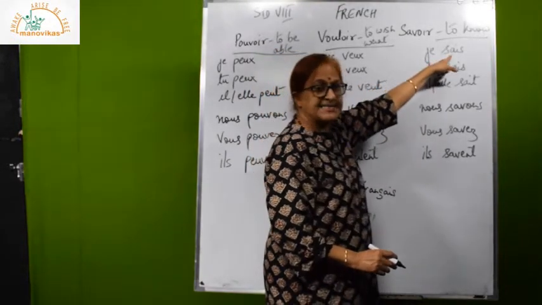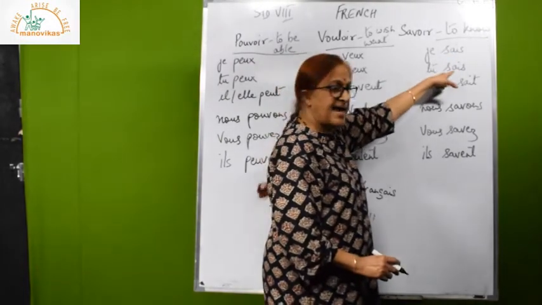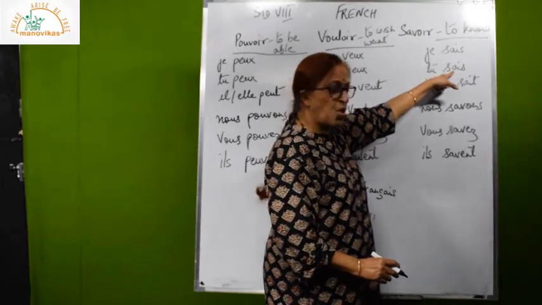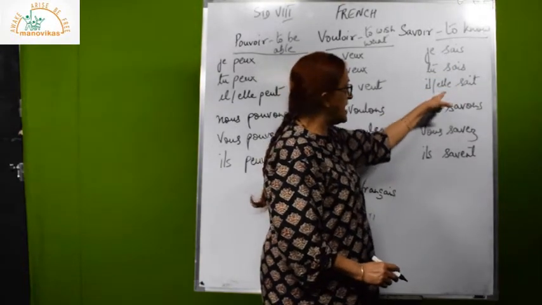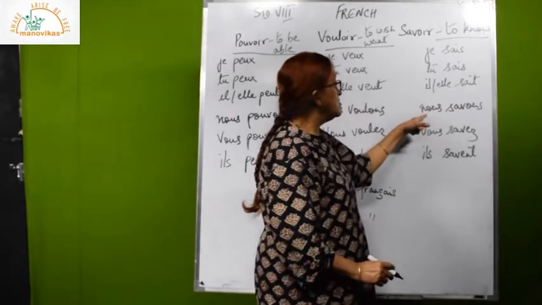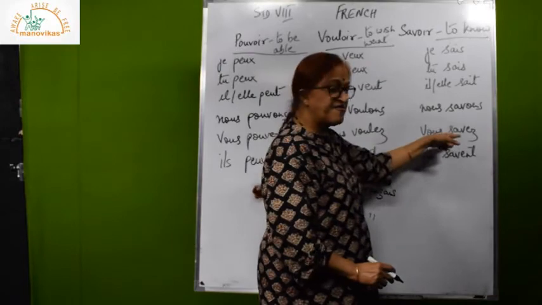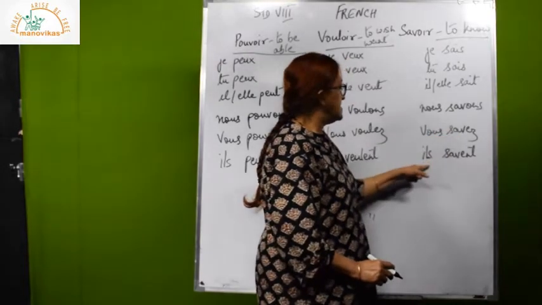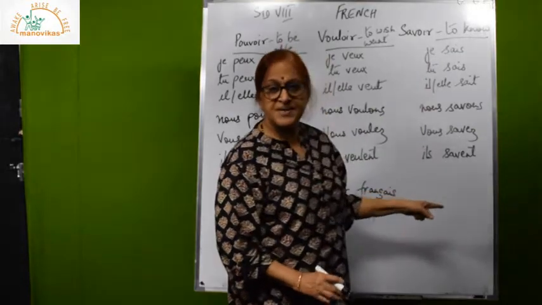So, how is savoir conjugated? Je sais, S-A-I-S. I know, I am knowing. Tu sais, S-A-I-S. You know, you are knowing. Il sait, he knows. Elle sait, she knows. Nous savons, S-A-V-O-N-S. Vous savez, S-A-V-E-Z. Ils savent. So, when I am saying, you have to repeat after me.